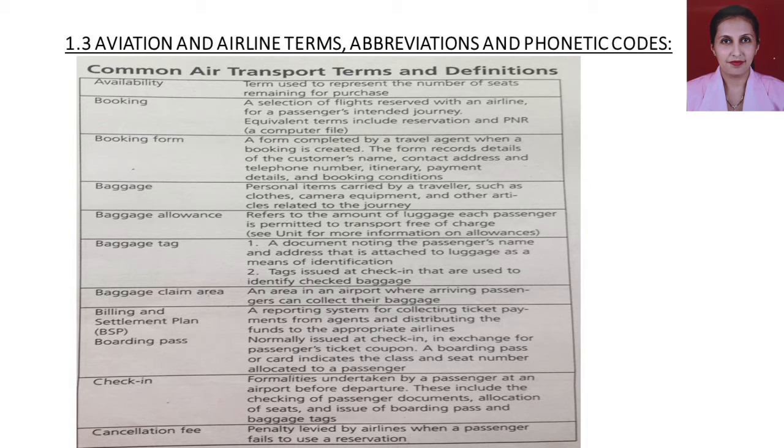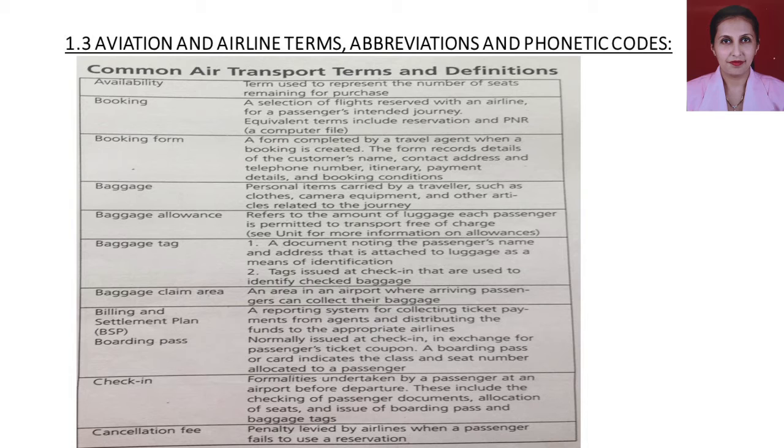If there are 200 seats in an aircraft, just imagine 100 passengers have already done the booking. It means 100 seats have been already allocated. They are not available anymore, but the remaining 100 seats are available. So that is known as availability. Whatever seats are remaining on that particular flight, that is known as availability. I hope this first word is understood.